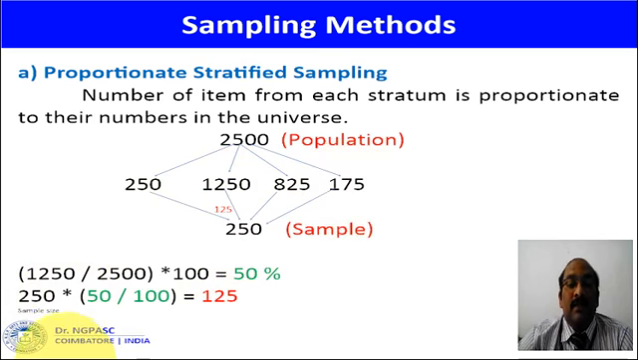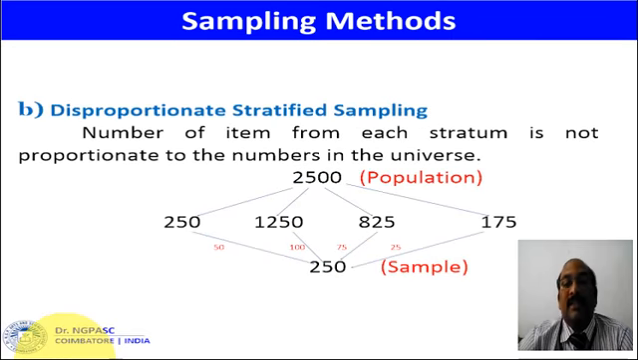Next one is disproportionate stratified sampling. Here, in the same way, the population is divided based upon some characteristics. So here we have 4 groups, but compared to the previous one, any number of items can be selected from each group. In the previous one, based upon the proportion, the items were selected from each and every group in order to constitute a sample, but here any number of items can be selected from each group.